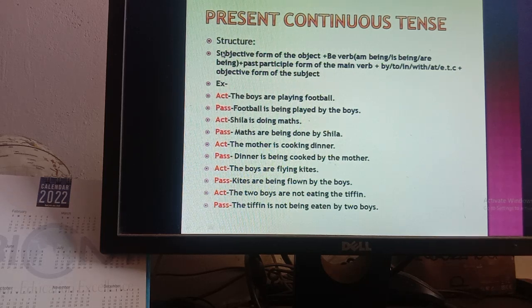Subjective form of the object plus be verb, am being, is being, or are being, plus past participle form of the main verb, plus by, to, in, with, at, etc., plus objective form of the subject. So can you find out what is the difference actually? The difference is in the be verb. Everything is the same, you just need to change the be verb according to the tense.